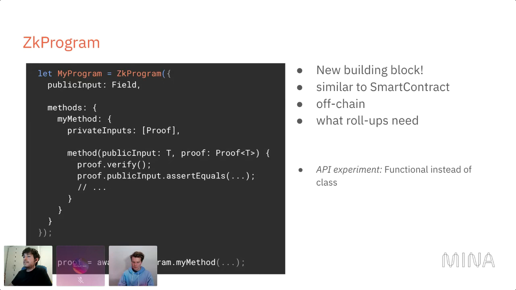One difference to smart contracts is that the first argument is always the public input. You don't really have this in smart contracts, because in smart contracts, the public input is a bit implicit. It's basically the transaction you create, and you can modify and access these transactions with this dot something. Here, because we're not in a class, we just explicitly pass in the public input as the first argument. It's always the first argument. And then for instance, you have a proof, and you can make a statement about the proof.